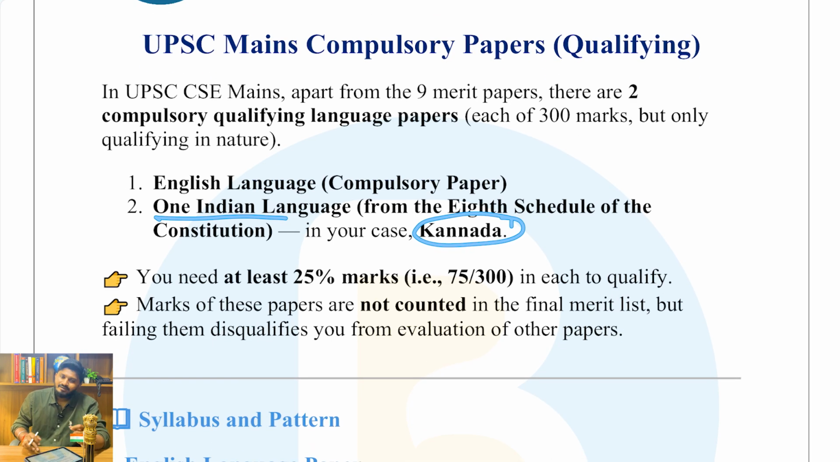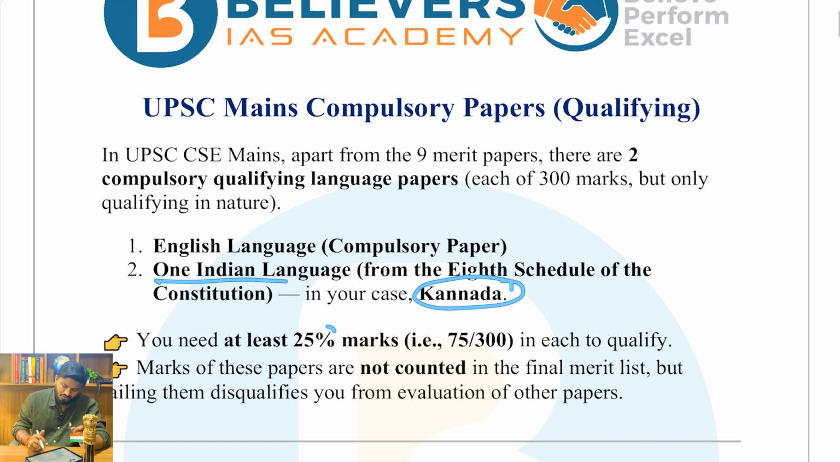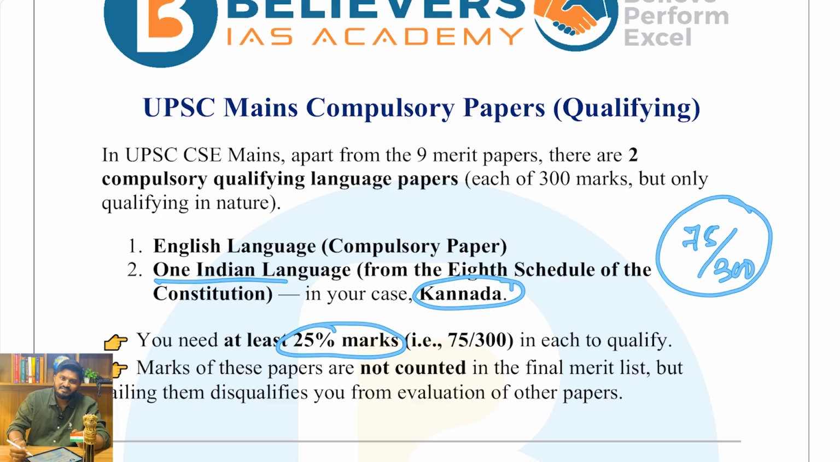So how many marks should you score? You should score 25% of the marks, that is 75 out of 300 marks, to qualify in this exam. This qualifying exam is very important: if you do not qualify in it, all the remaining mains papers will not be evaluated. All the remaining mains papers would be a waste of time. There are people I personally knew who failed in this particular qualifying exam. So don't completely neglect this. Not necessarily take it too seriously, but just have an idea.